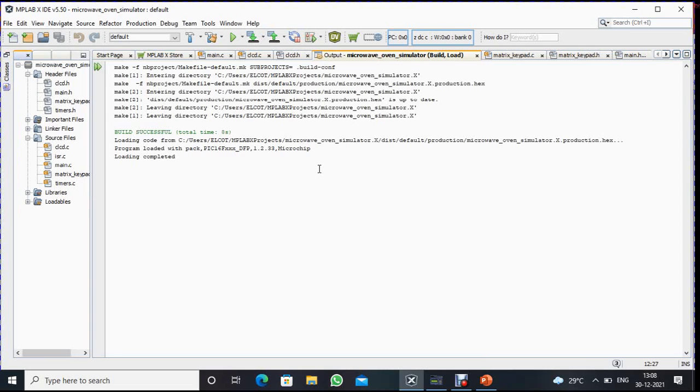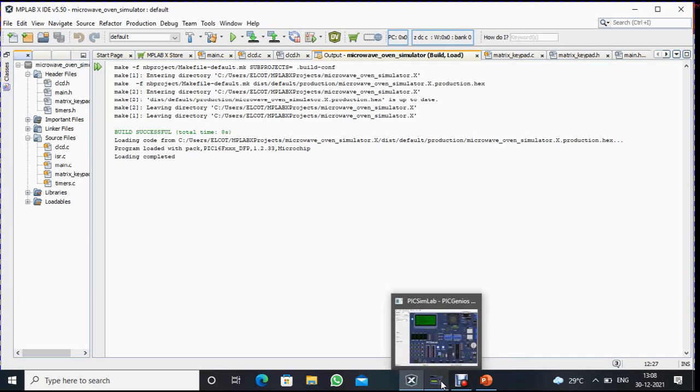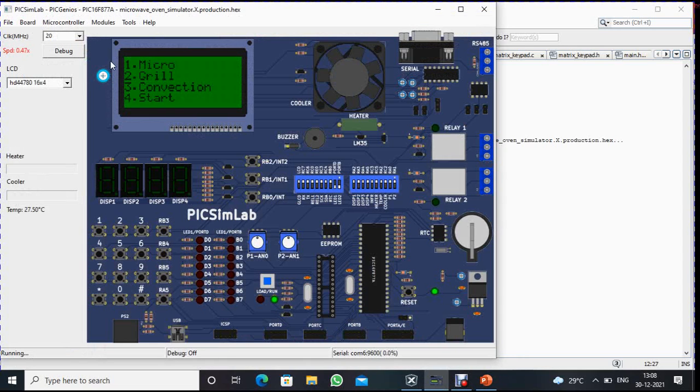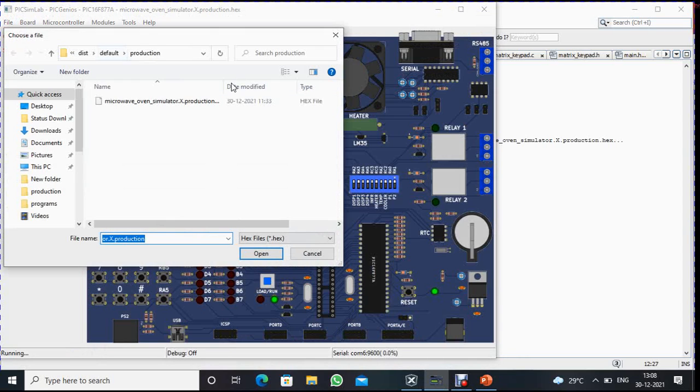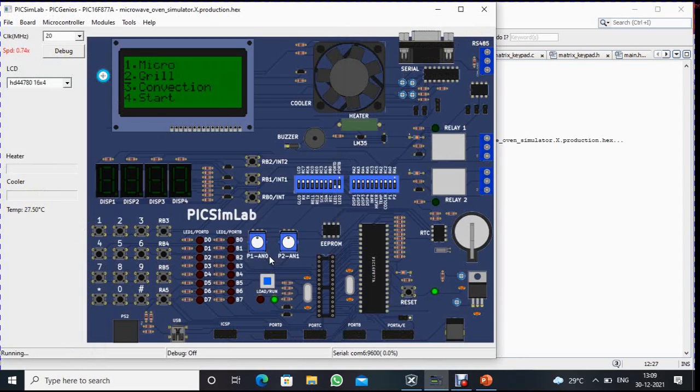So now I'm going to load this file in Proteus. Let me open Proteus. This is the Proteus interface, and let me load this file. File, load hex. Okay, now I select this and I'm going to open this.